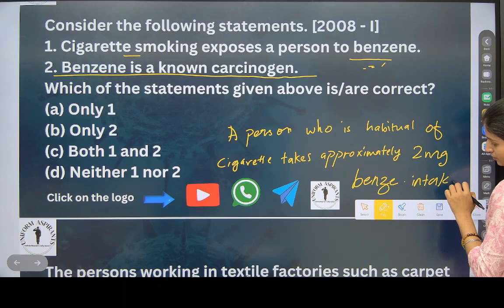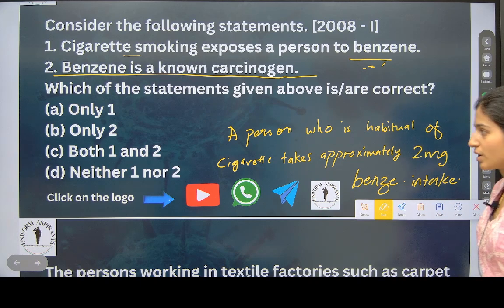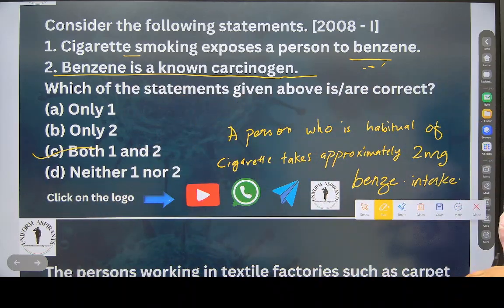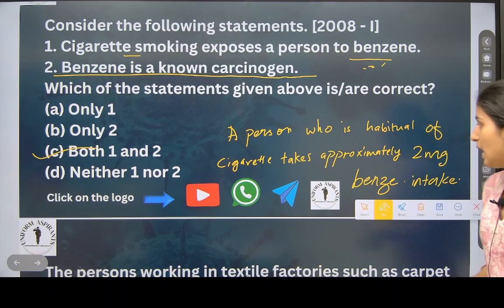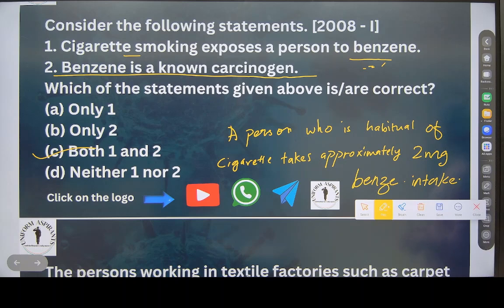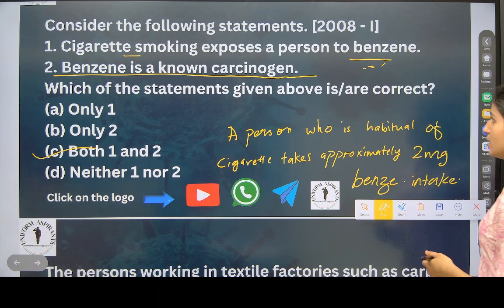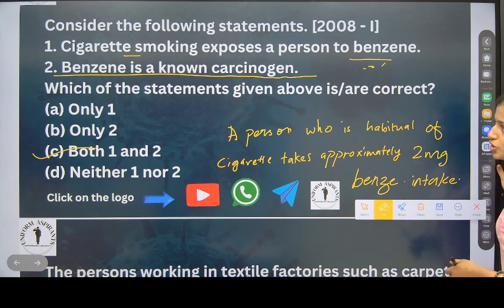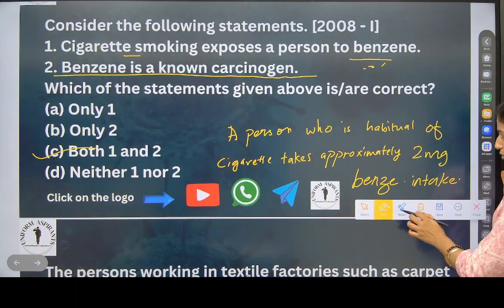Benzene intake. Both the statements were correct. Both 1 and 2 are correct, because cigarette smoking exposes a person to benzene. Yes, it is right, because a person who is habitual of cigarette takes approximately 2 milligram of benzene. And benzene is known as carcinogen. This is also right. Benzene is known as carcinogen is right.